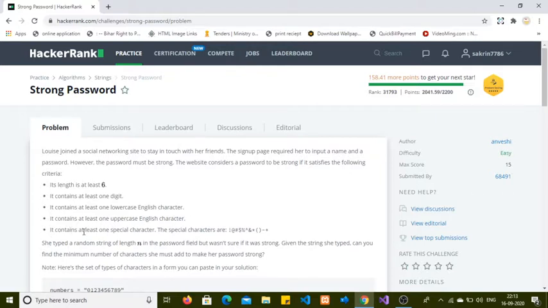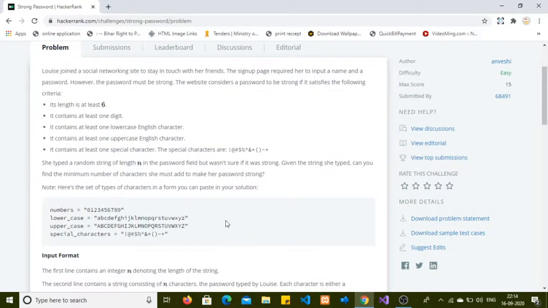It contains at least one special character. The special characters are as given: exclamation sign, at the rate, hash, dollar, percent, caret, star, plus, minus, and the opening and closing brackets. You may see here numbers between 0 to 9, lowercase English characters between a to z, and uppercase also A to Z, and the special characters are given.